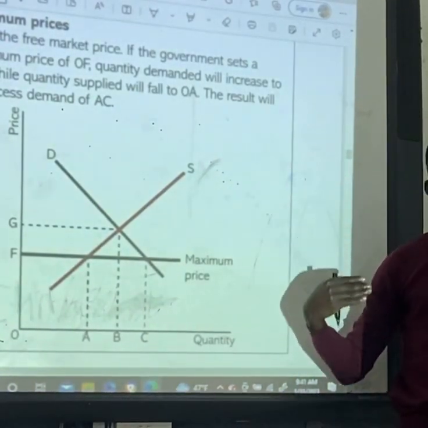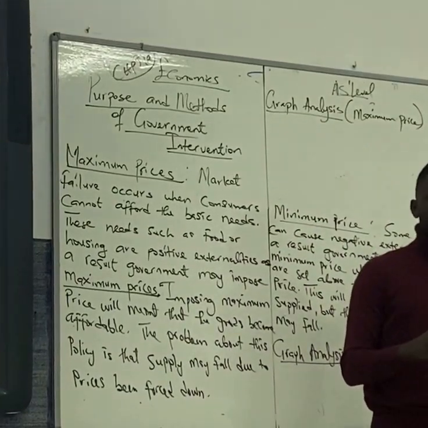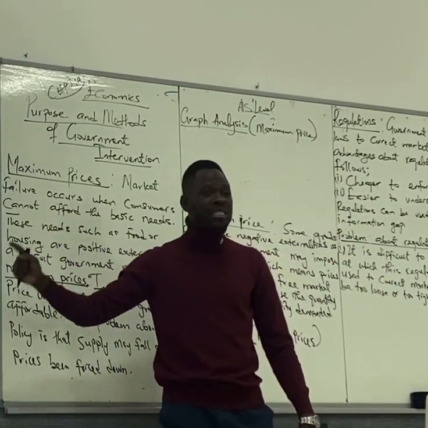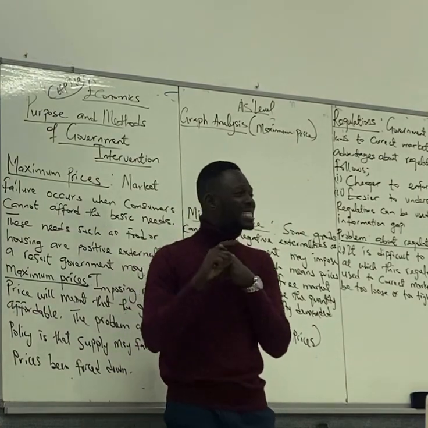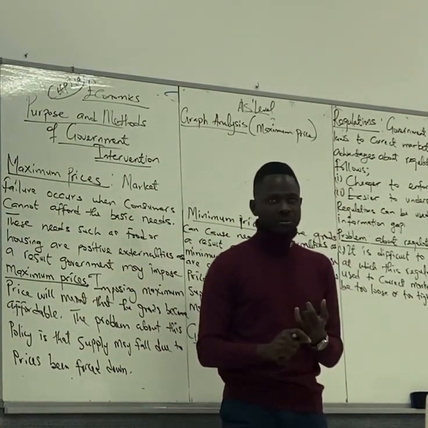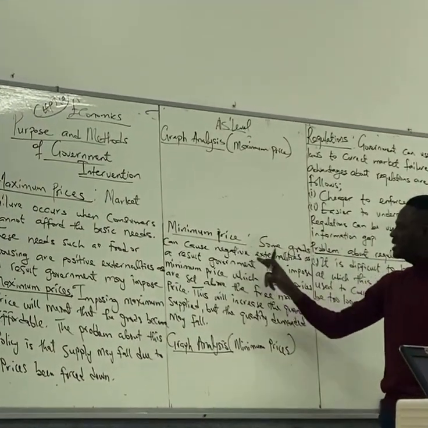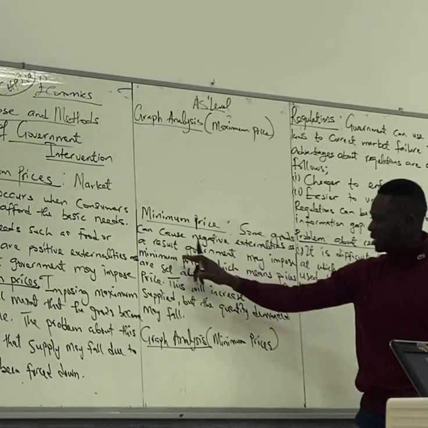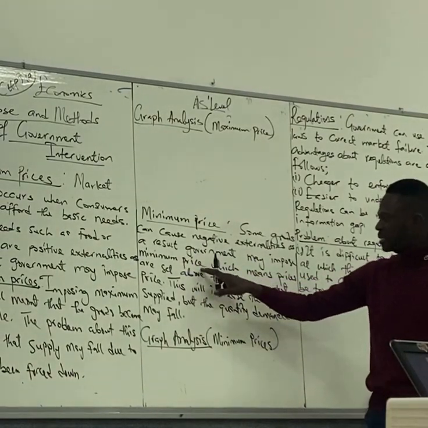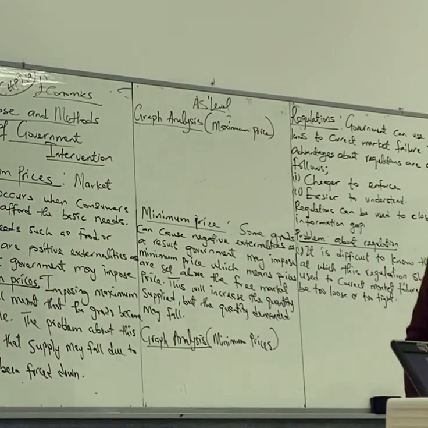Then, now we go to minimum price. Minimum price is set when there is negative externality. Maximum price is set when there is positive externality. Minimum price is set when there is what? Negative externalities, such as pollution. So look at what I wrote here. Some goods can cause negative externalities. As a result, government will impose minimum price, which means prices are set above the free market price.